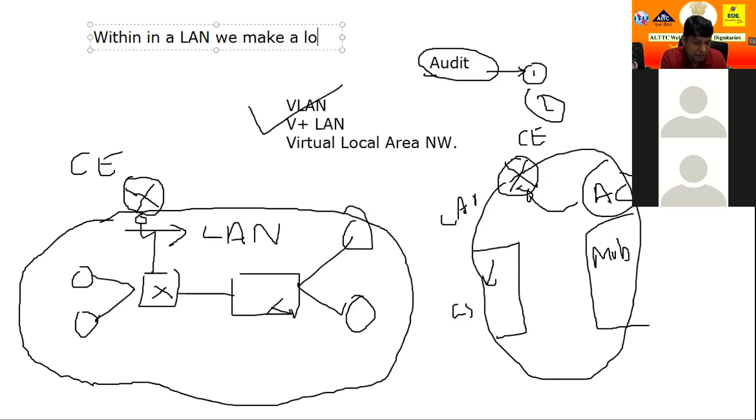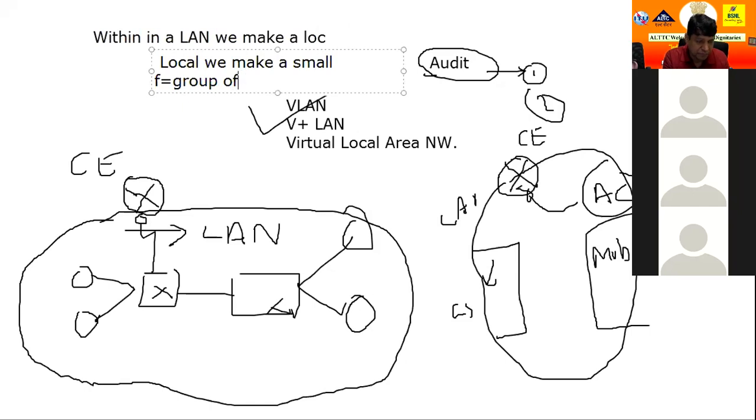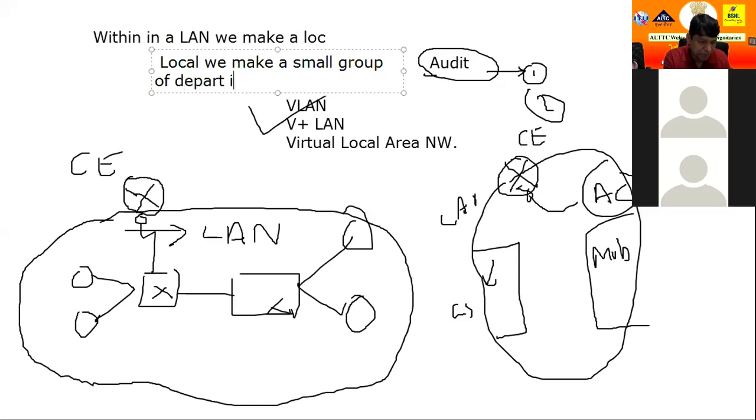We make it locally, again, within a small group of department. It will also be a LAN.